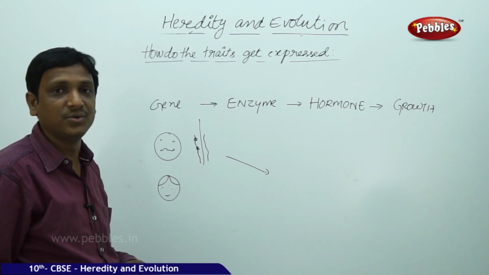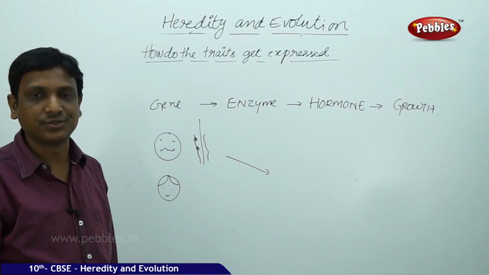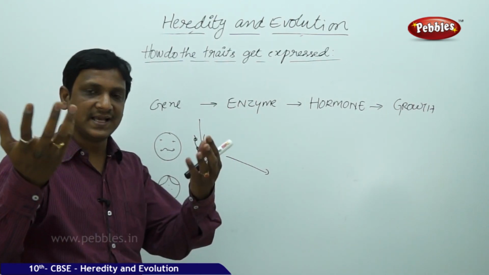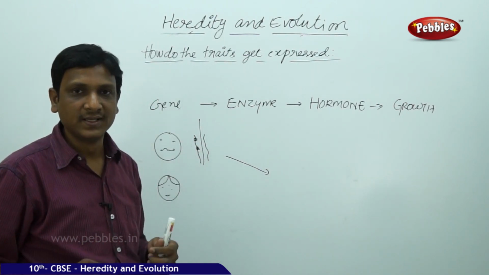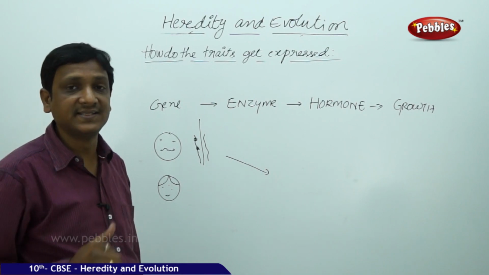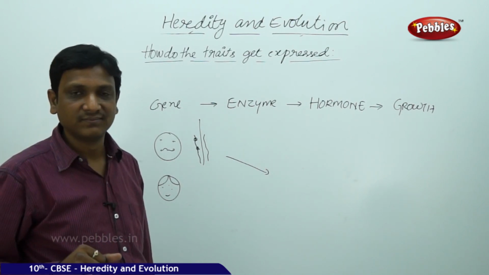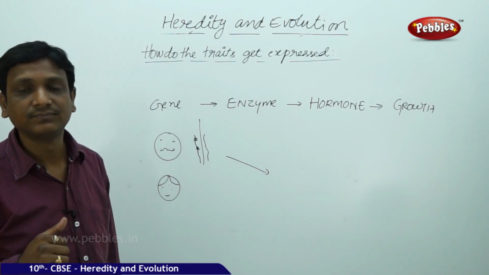Say, for example, here a character is inherited. What is that character? Tall. The boy should grow tall. So genes have carried the variation, the trait, to the boy. Now the boy has to grow. How is this executed? The tallness is there in his genes. The instruction is there in his genes that he should grow tall. How is it executed? Let us see.